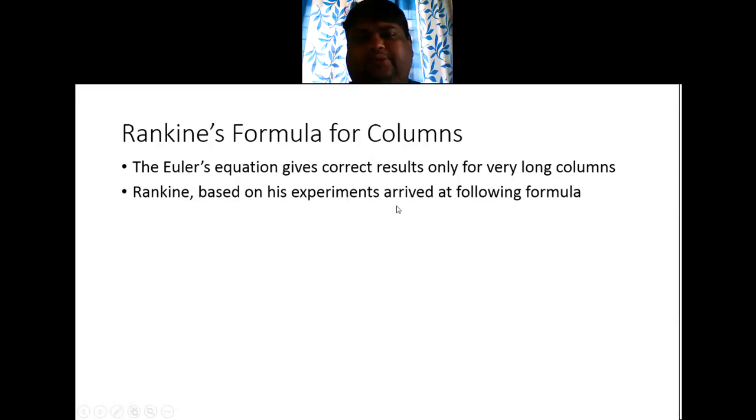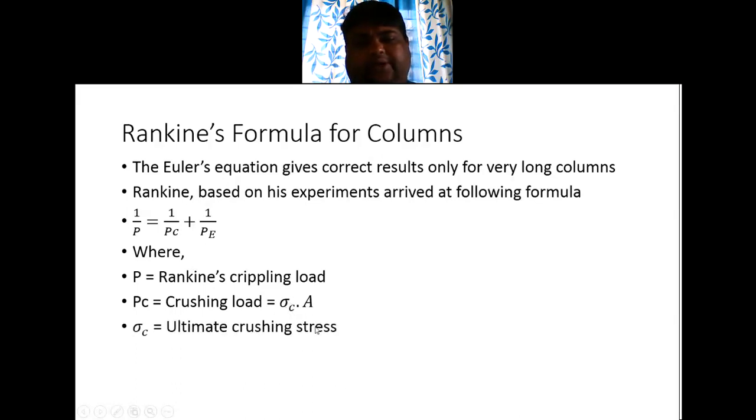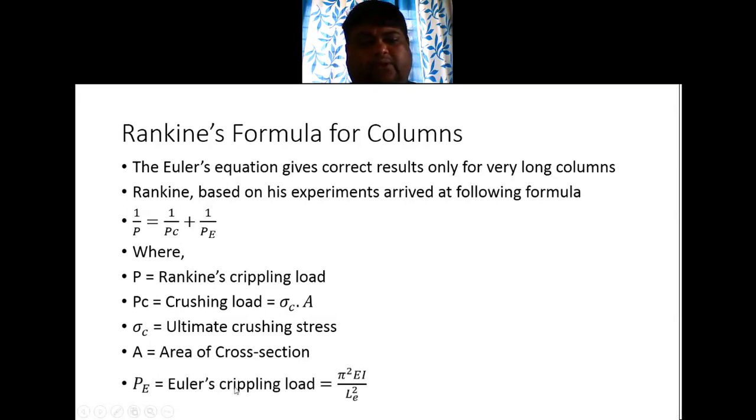Rankine, based on his experiments, arrived at the following formula: 1 by P is equal to 1 by PC plus 1 by PE. What are these? P is Rankine's crippling load. PC is the crushing load, which is sigma C into A. Sigma C is the ultimate crushing stress of the material, and A is the cross-sectional area of the column. And PE is Euler's crippling load, which we determined earlier.